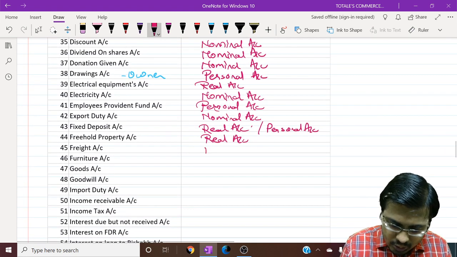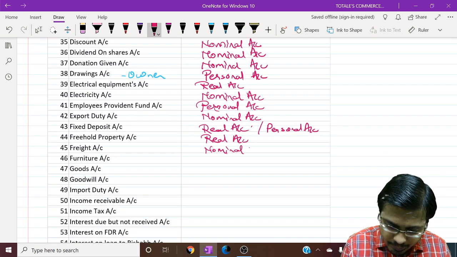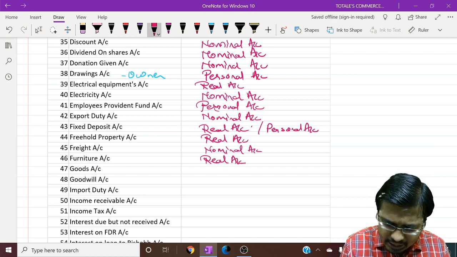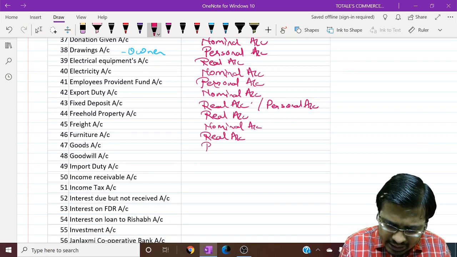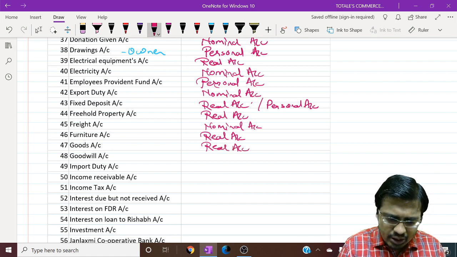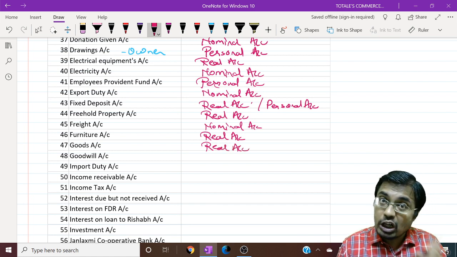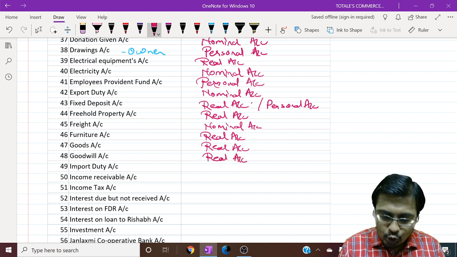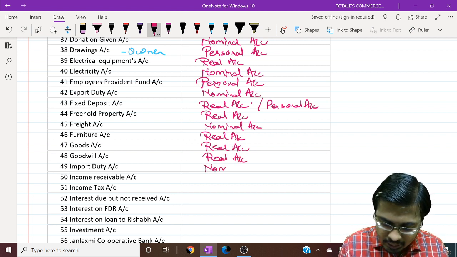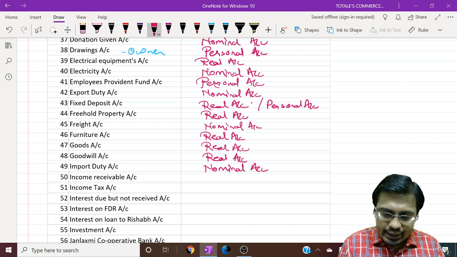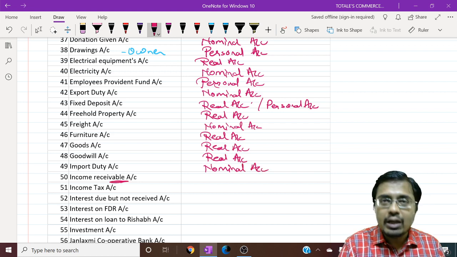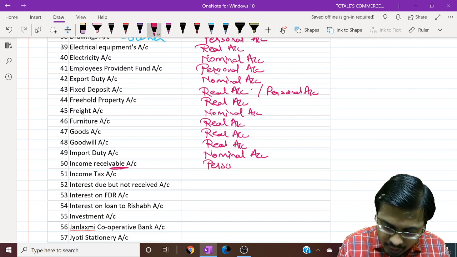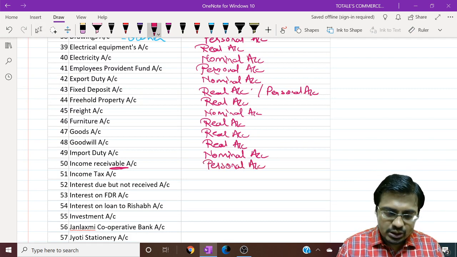Freight is an expense, so it is nominal. Furniture is an asset, so it is real. It is a thing which you can see, feel and touch. Goods are things which you can see, feel and touch, tangible real. Goodwill is a thing which you cannot see, feel and touch, so it is intangible real. Import duty is an expense, so it is nominal. Income receivable. All incomes receivable are personal accounts, group or representative personal account.